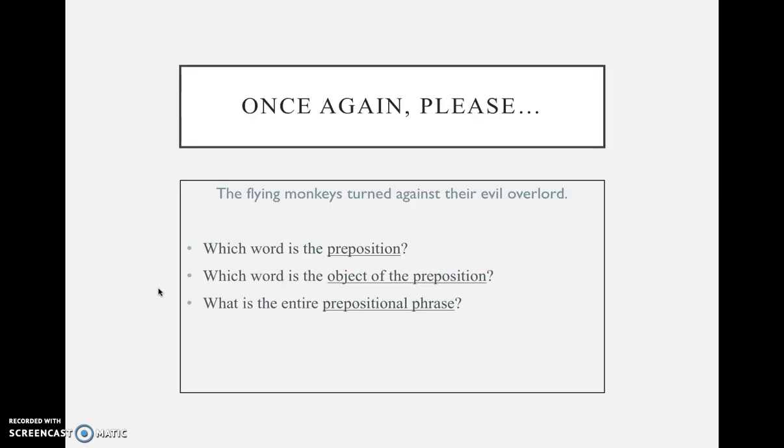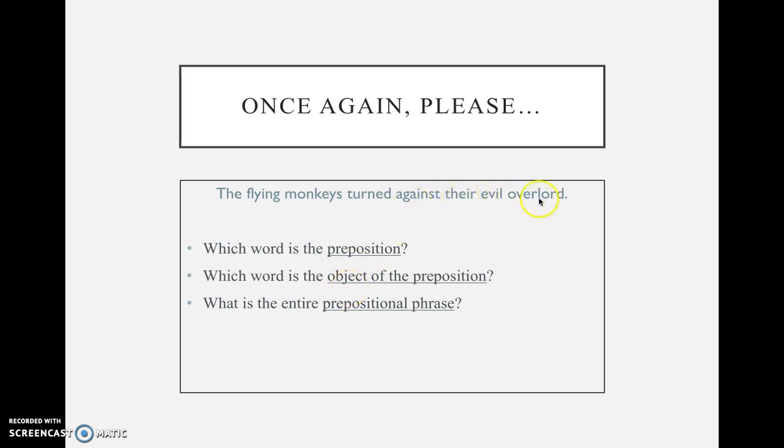So, using the note sheet that you have, the sentence is the flying monkeys turned against their evil overlord. What is the preposition? Well, if you're not sure, the first thing I would do is look for the verb if you already know that. And in this case, the verb is turned. And so what's doing the verb? The monkeys. So if I've eliminated those, they're out. If it's a verb, it can't be a preposition. If it's the subject of a sentence, it can't be a preposition. All right? So I'm left with the, and I said that the preposition can't be on its own, so that's out. And you can also just know that the is an adjective.